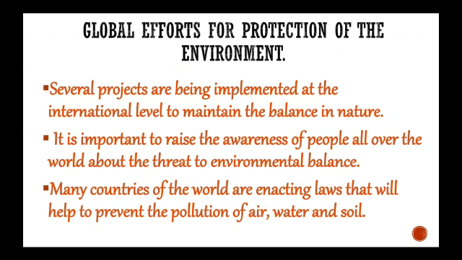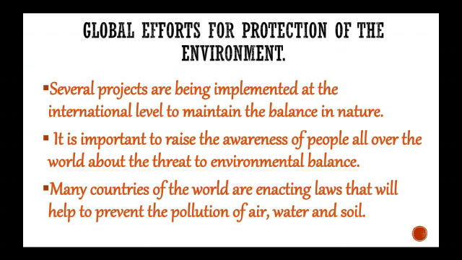So here, many different steps are being taken to stop or to prevent the pollution that is being caused. It is not only in India but all over the world that these steps are being taken so that a proper balance is there in the environment.